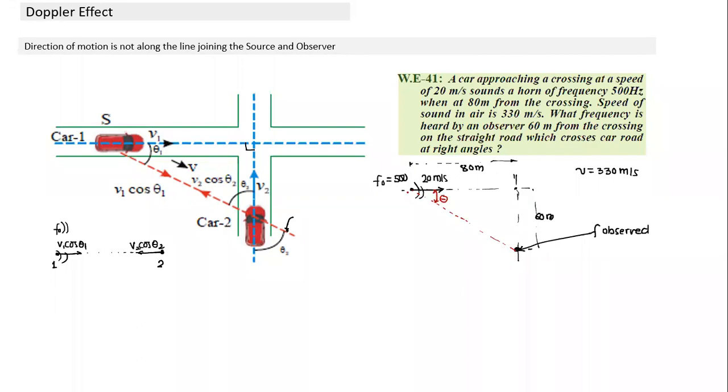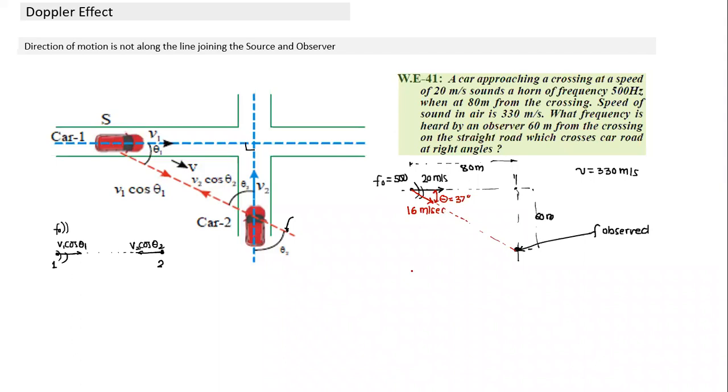What is this angle theta? This is 80 and this is 60. It means this angle is 37 degrees. So if I take the component of velocity, it becomes equal to 20 cos 37. So this becomes 20 cos 37, with cos 37 equal to 0.8. So this velocity becomes 16 meters per second.